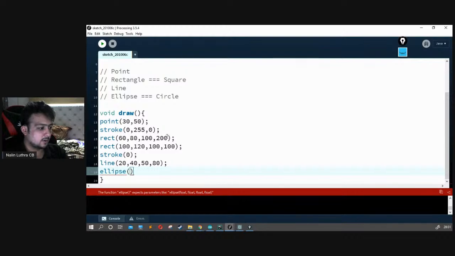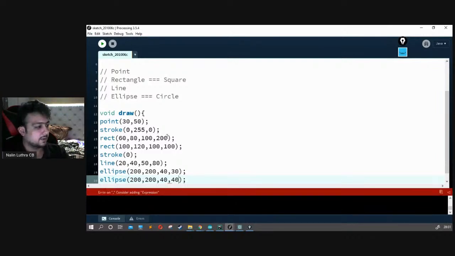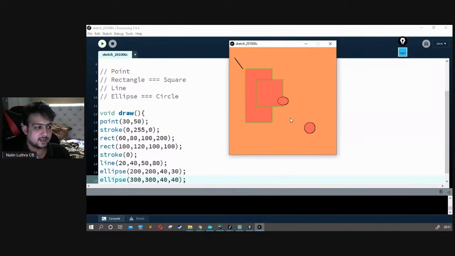So let's talk about all the values we should give the ellipse. So let's say I want to draw an ellipse at 200, 200, and the size of the ellipse should be, let's say, 40, 30. We will draw one circle as well along with this. Let's make it 40, 40. Let's draw it at 300, 300. So we got our ellipse, and this is our circle.